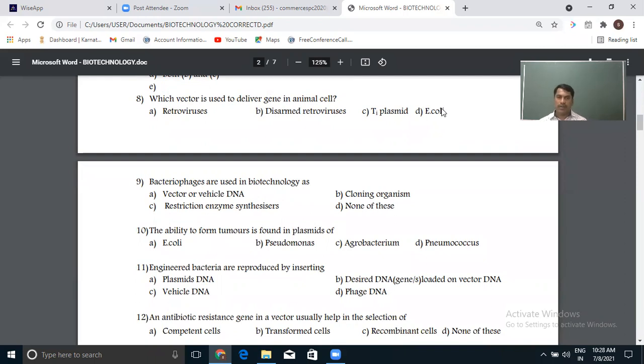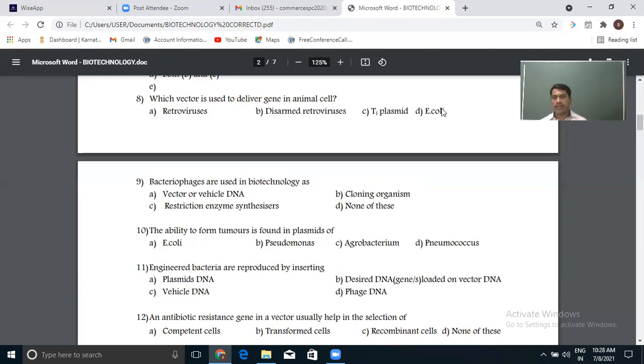For animal cells, the most commonly used vector is the retrovirus. As you know, a retrovirus is a virus having RNA as its genetic material. There are other options, such as plasmids.